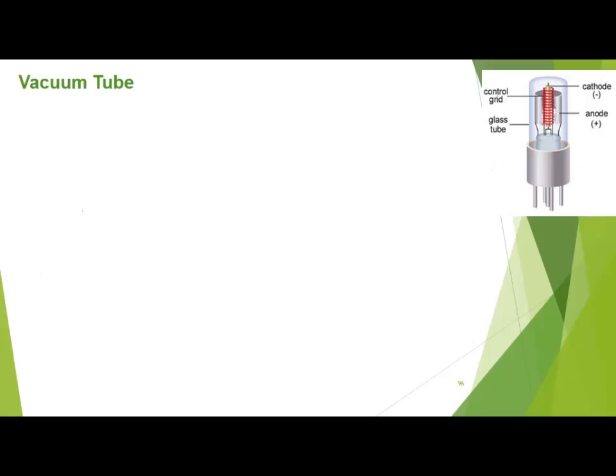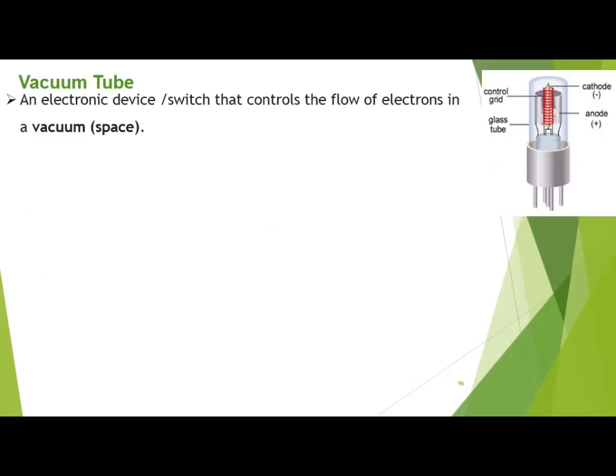Move on to the next slide. This is the diagram of a vacuum tube. You can see this. What is a vacuum tube? A vacuum tube is basically an electronic device or switch that controls the flow of electrons in a vacuum or space. Vacuum means space without gases. All space is evacuated. We call it evacuated space also.